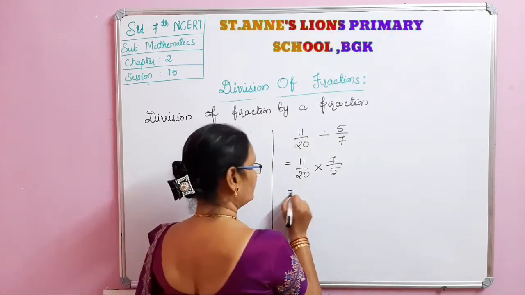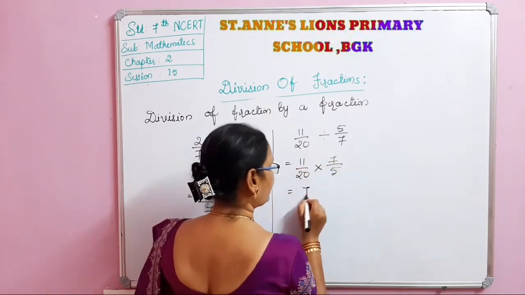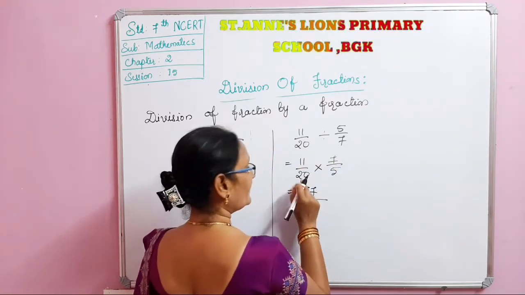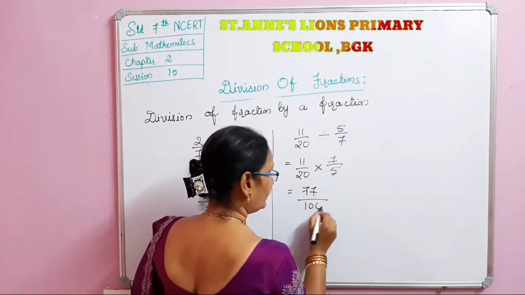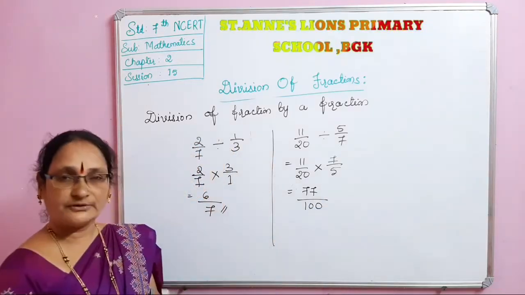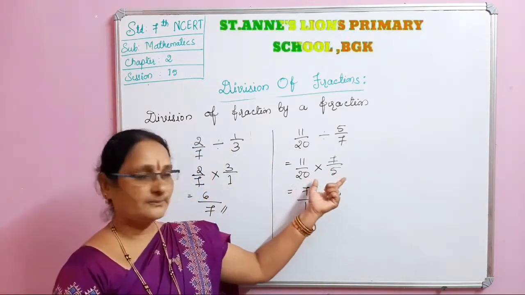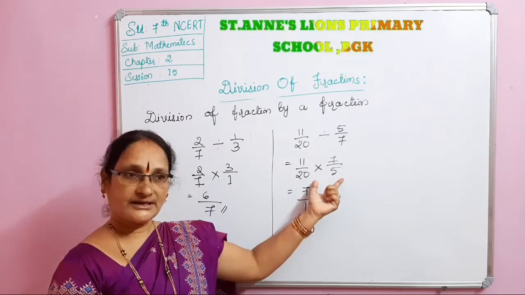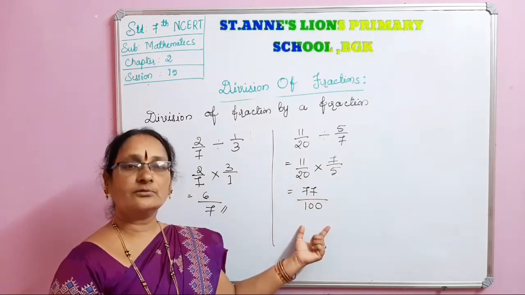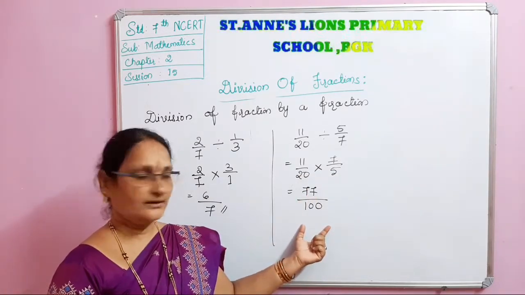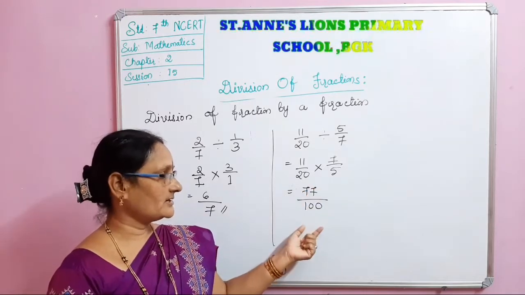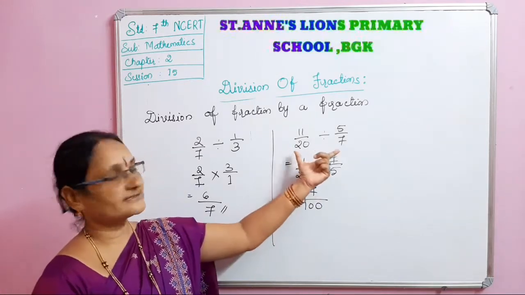So 11 sevens are 77, 20 fives are 100. If there is no possibility here, automatically there is no possibility there either. So 77 by 100 is the answer for this sum.